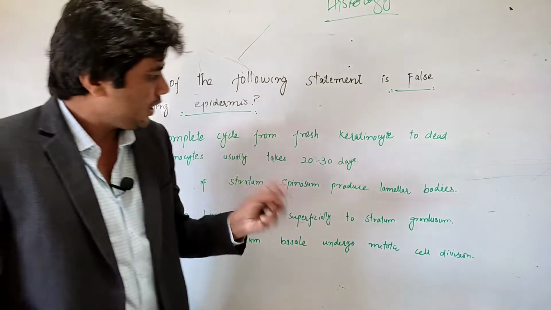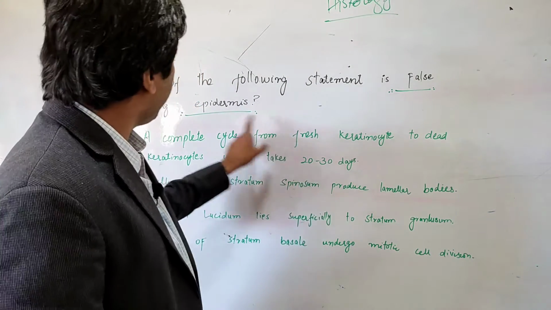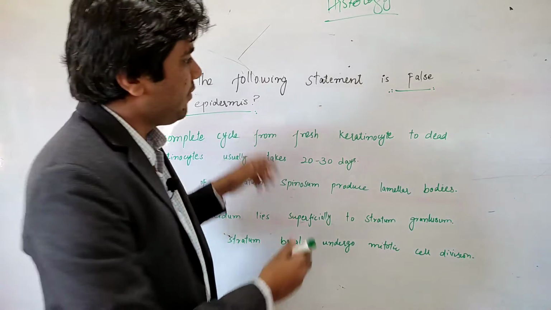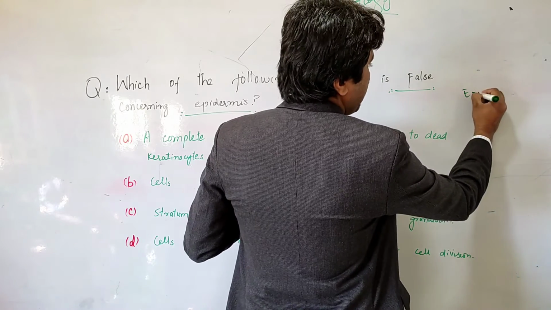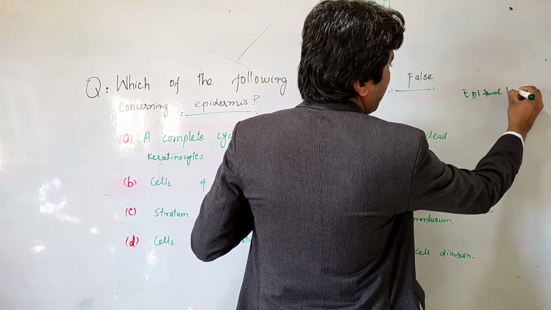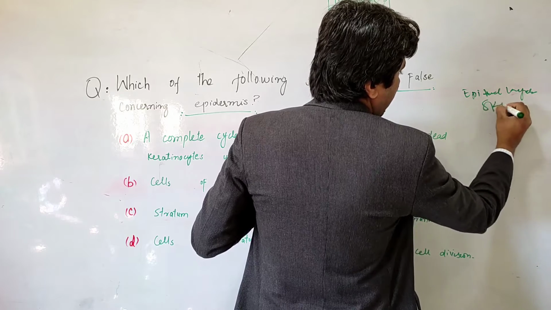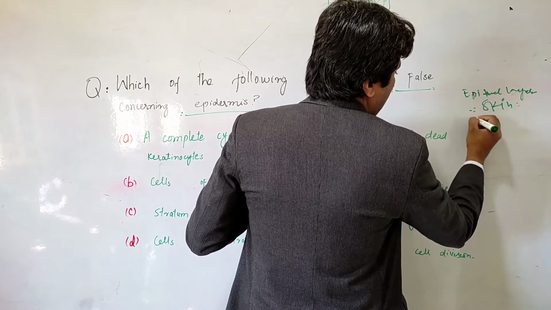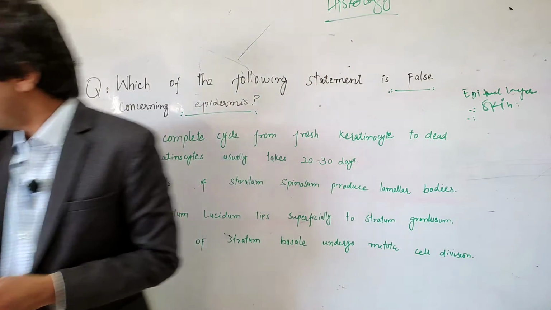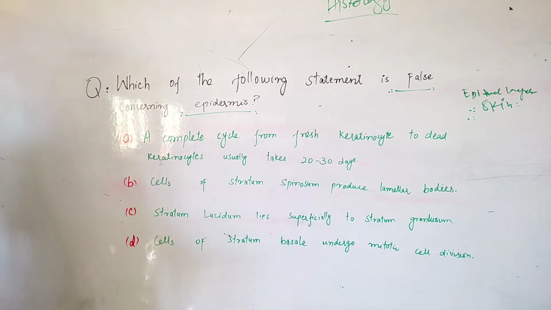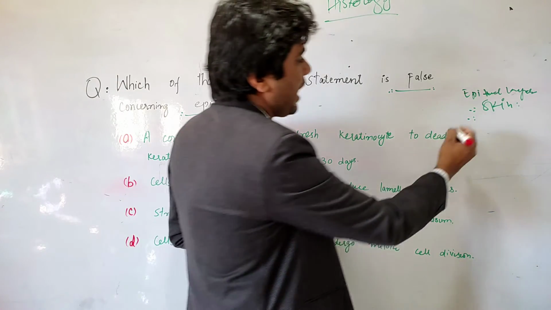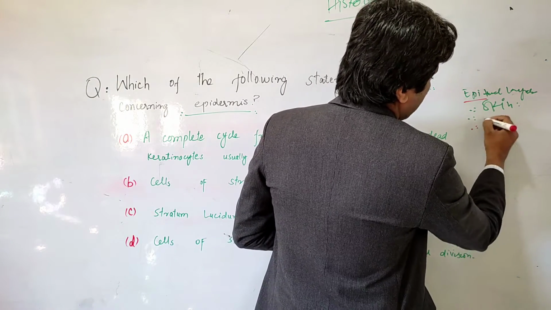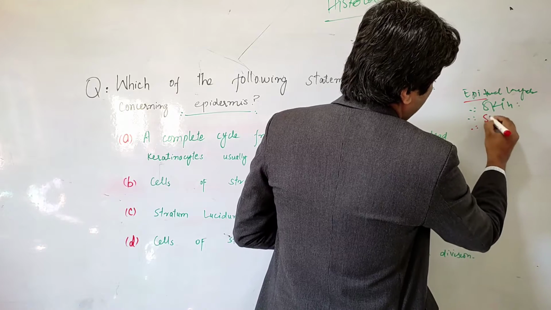So here you need to understand one thing. What is epidermis first? Very simple. Epidermis is the epithelial layer of skin. And another important thing is that this layer of skin, the epidermis, has 5 layers. Start from bottom to top.